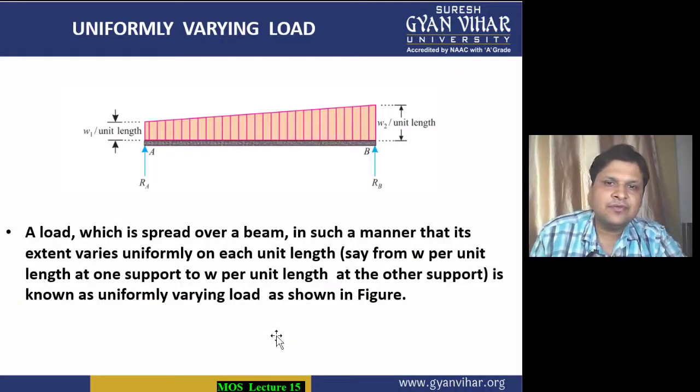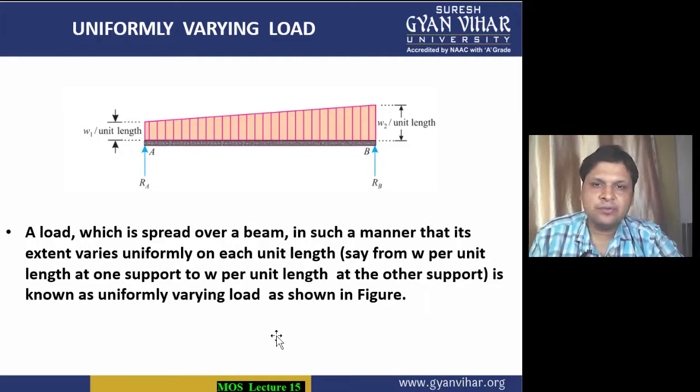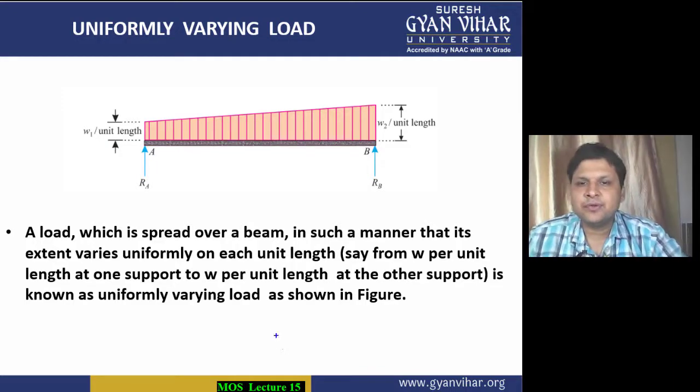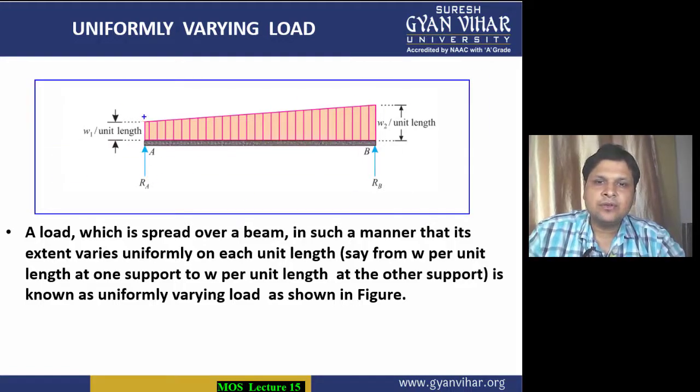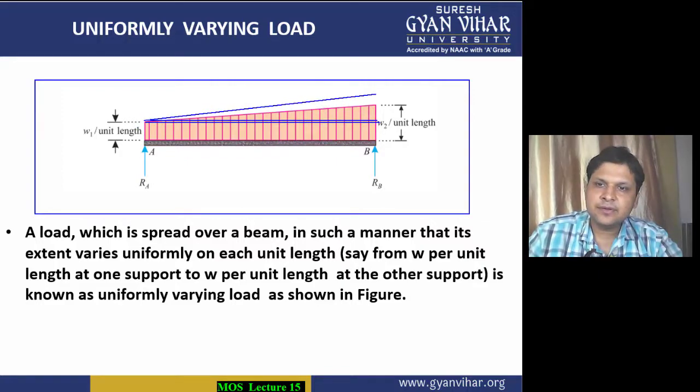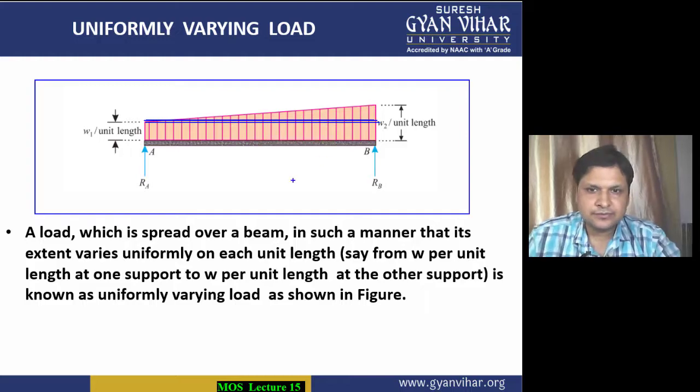Coming into uniformly varying load. Now what is uniformly varying load? As I have told you students, in the case of uniformly varying load, the load is not constant over the entire length. Here also you can see that the loading is not constant from here to here. It is increasing in this way.